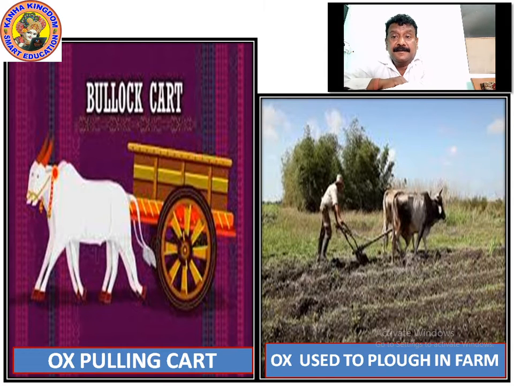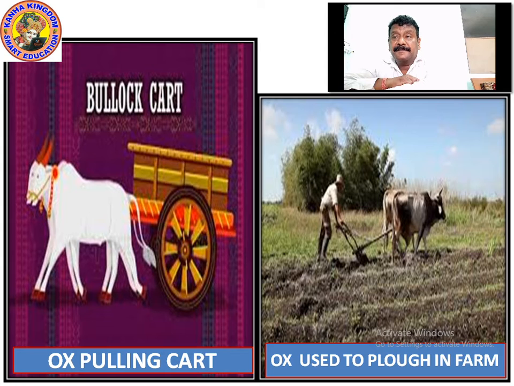Now let's see, the farmers use what? Farmers, you can see I told you about the plow, how these two ox are pulling that plow. He is digging the soil to sow. What is sowing? Sowing means planting the seeds. For planting the seeds you need to plow. So the ox is pulling the plow.